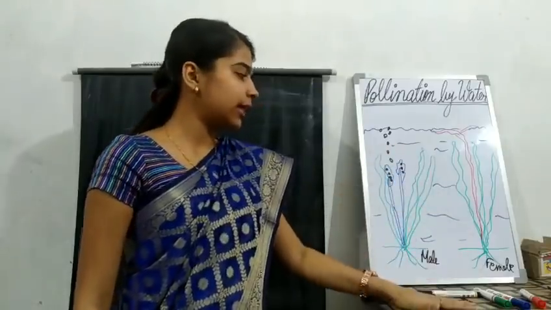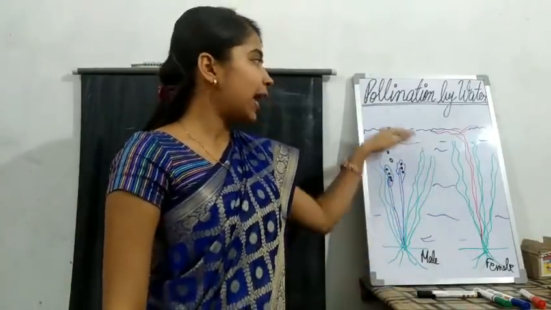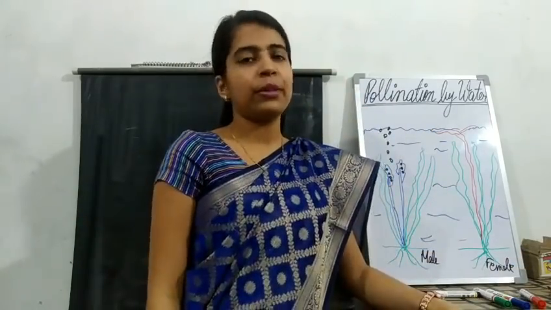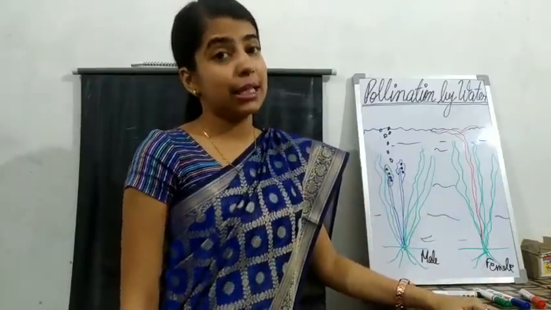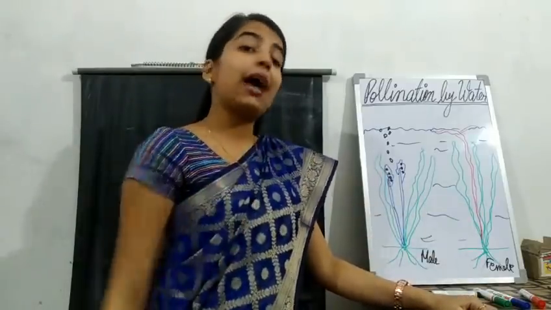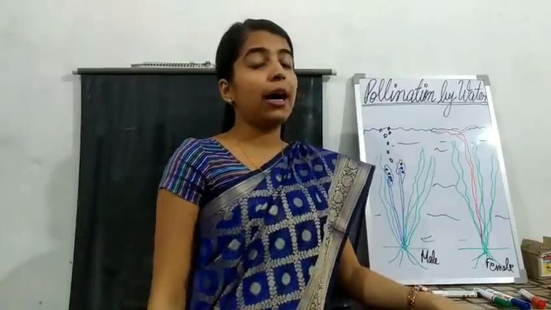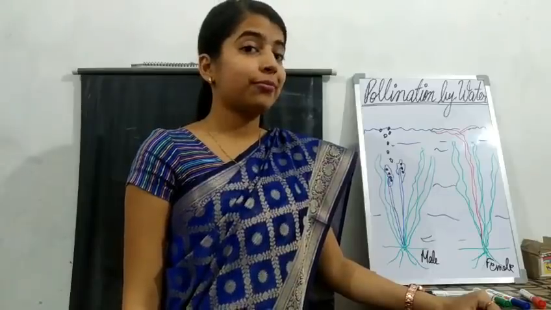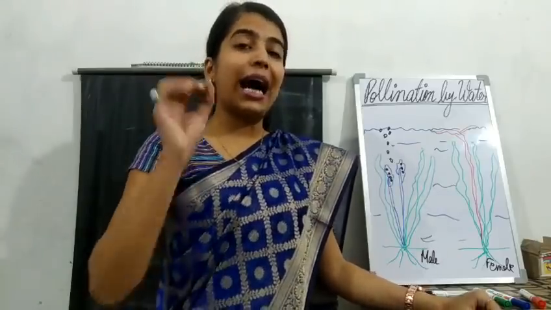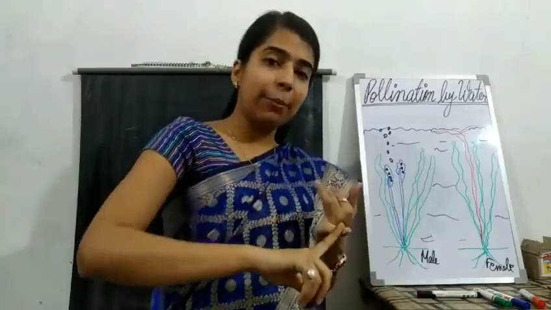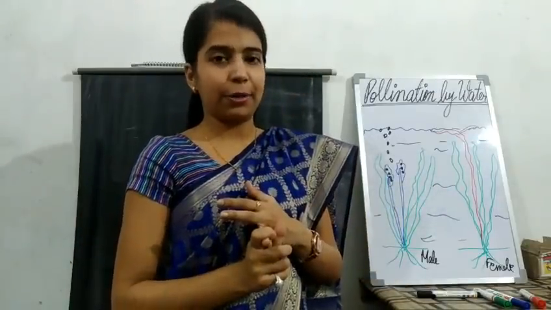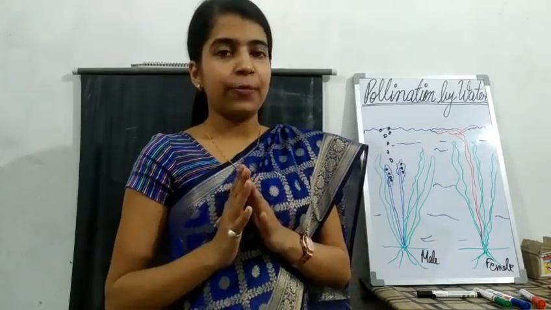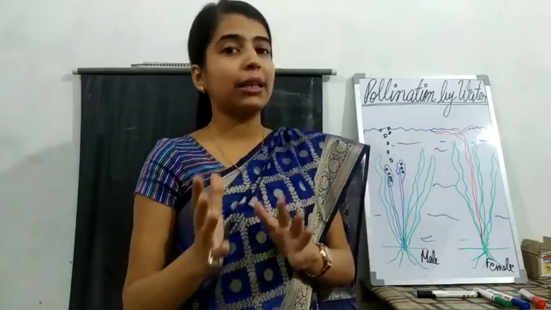Here is a Vallisneria plant we have taken, and the plant is submerged in water, means it is inside the water. Now see how pollination will take place in this plant. If you remember, students, I have taught you about bisexual and unisexual flowers. Unisexual flowers are those which have either the male part or the female part, that is, either stamen or pistil. While bisexual means it will have both the stamen and the pistil.